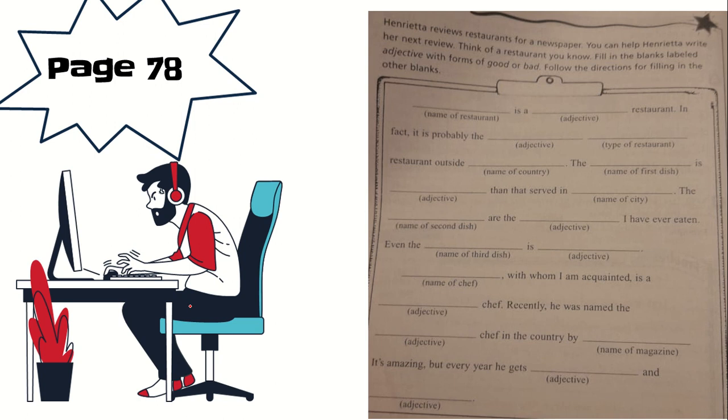Henrietta reviews restaurants for a newspaper. You can help Henrietta write her new review. Think of a restaurant you know. Fill in the blanks, label adjectives with forms of good or bad. Follow the directions for filling in the other blanks, okay? You have to read below the line to think what you need to write.